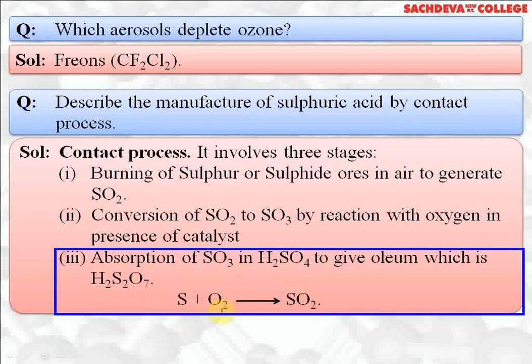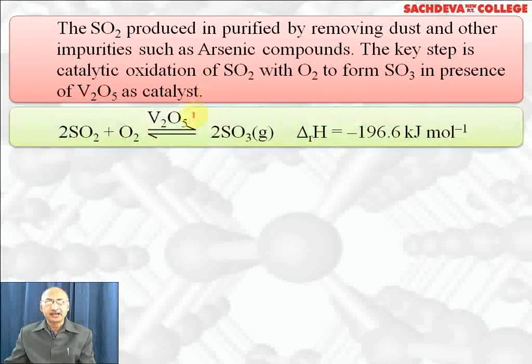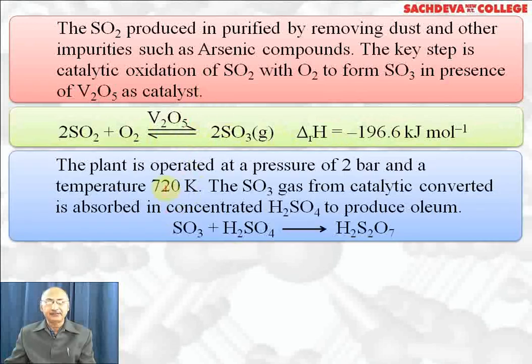So first step, sulfur is burned in presence of oxygen to give sulfur dioxide. Sulfur dioxide produced is purified by removing dust and other impurities like arsenic compounds. The key step is catalytic oxidation of sulfur dioxide to sulfur trioxide with the help of oxygen and using vanadium pentoxide as a catalyst. This reaction is exothermic, so optimum temperature around 720 Kelvin is most appropriate. Pressure should be high, 2 bar pressure should be used.